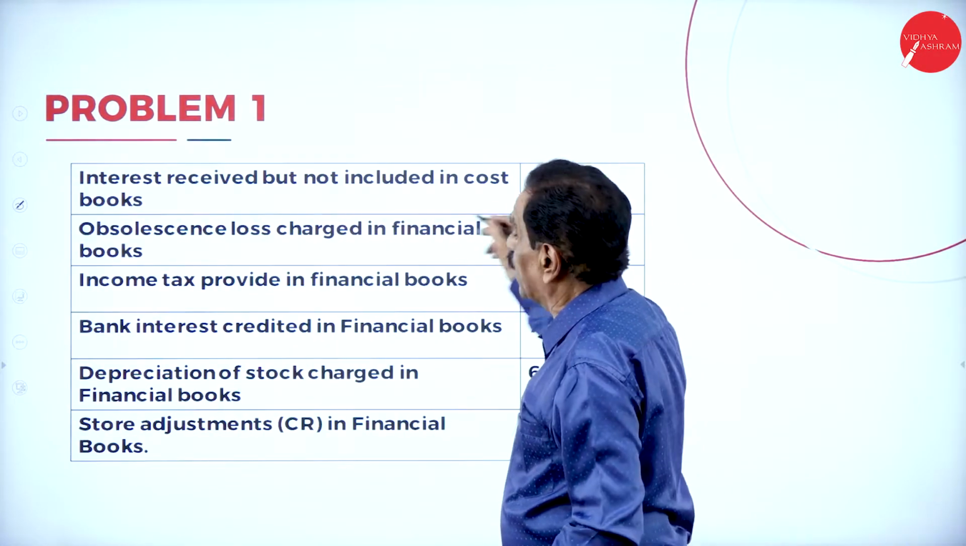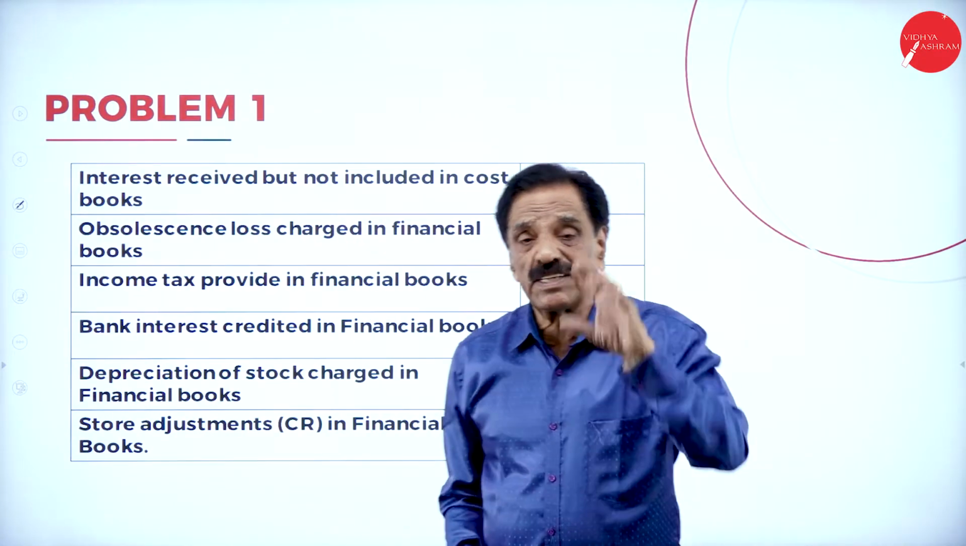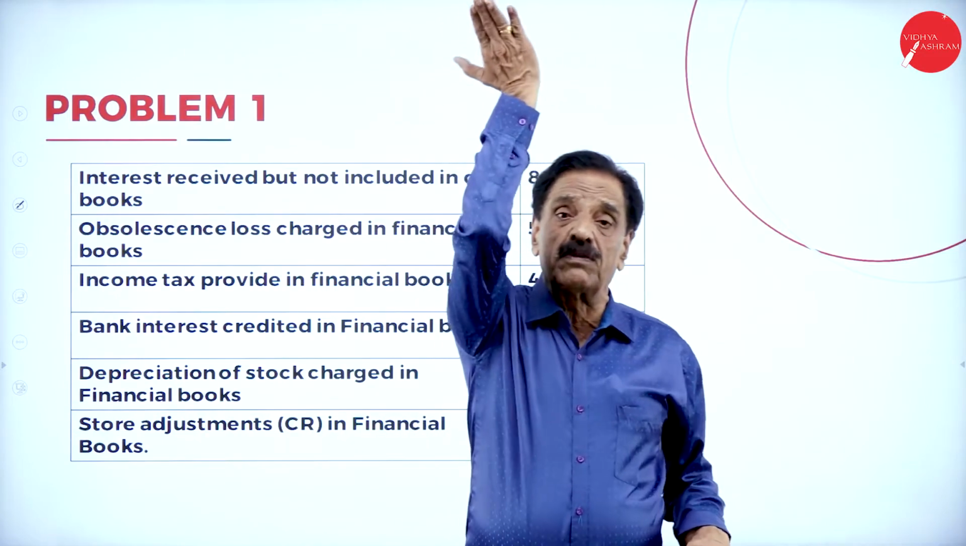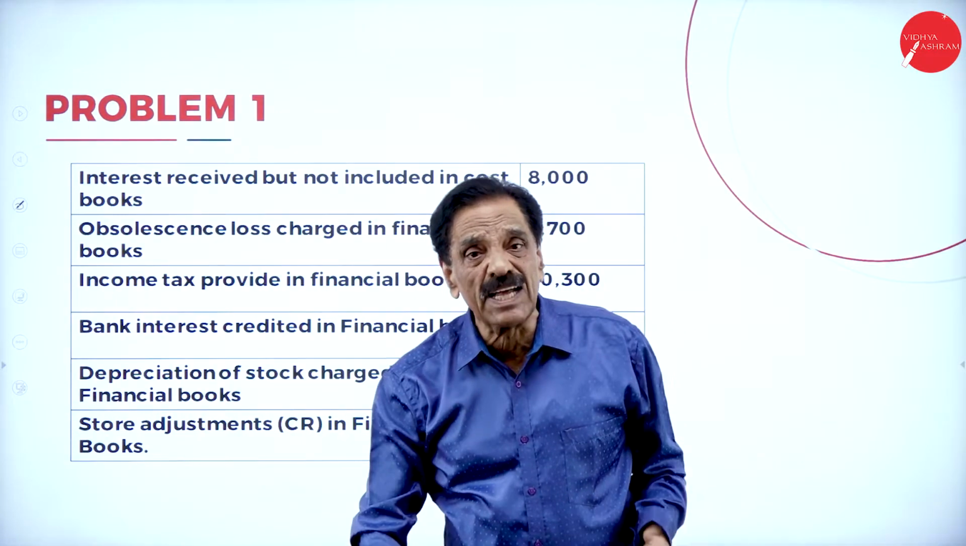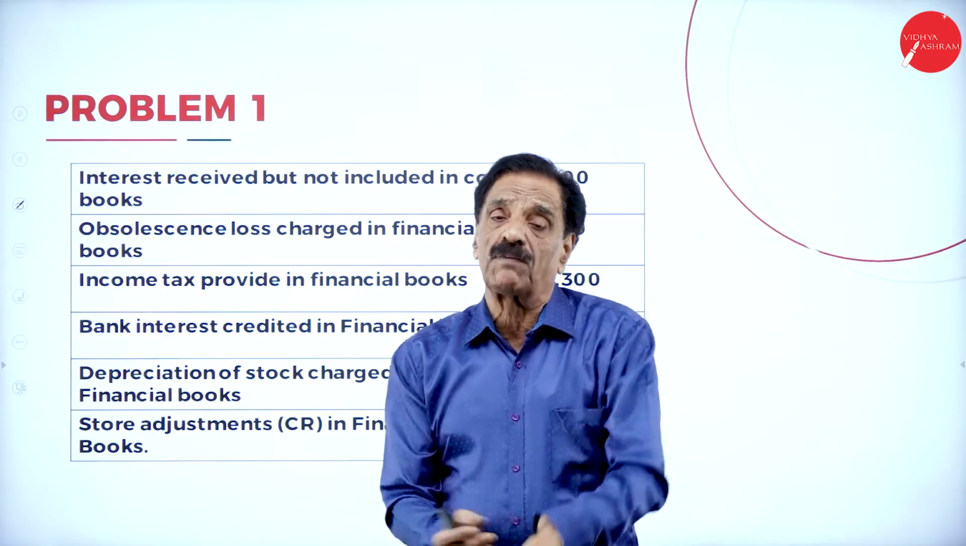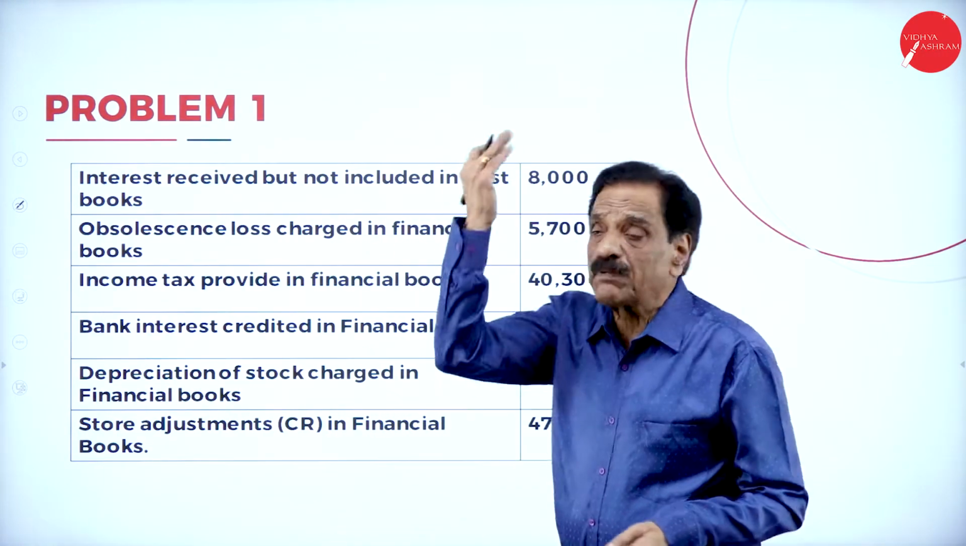Interest received but not included in the cost book. Interest received, what will happen? When you receive the interest, what will happen in the financial book? Your profit will be increased, but no entry in the cost book. So cost book shows less profit, financial shows more profit. To make equal, what to do? Add back this amount.